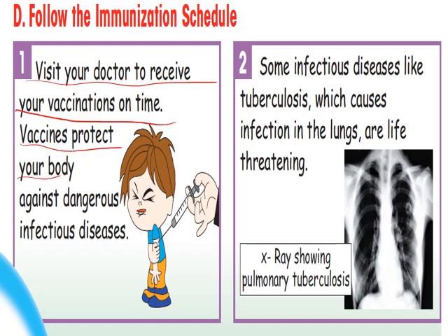Vaccines protect your body against dangerous infectious diseases. Vaccines contain a small, dead or weak virus particle that enters your body and makes it more protected against the virus you are taking the vaccine against.